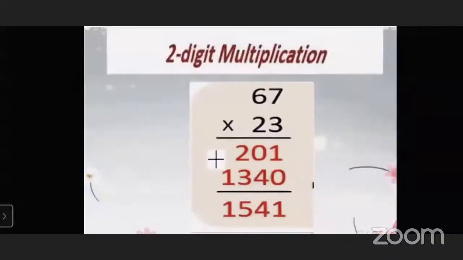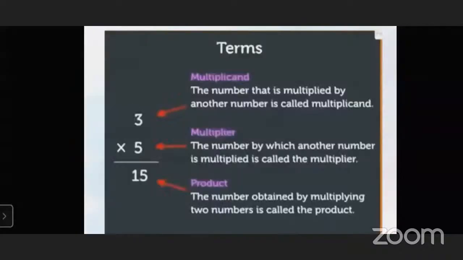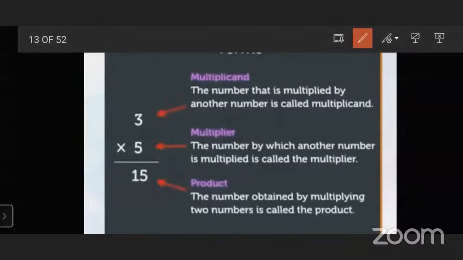Now some terms are very important in multiplication. The first term is multiplicand. The number that is multiplied by another number is called the multiplicand. Here, 3 is the multiplicand. Second, multiplier.